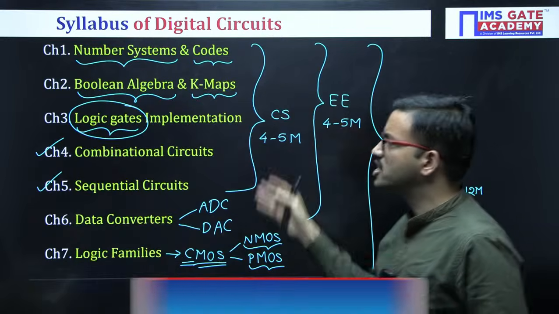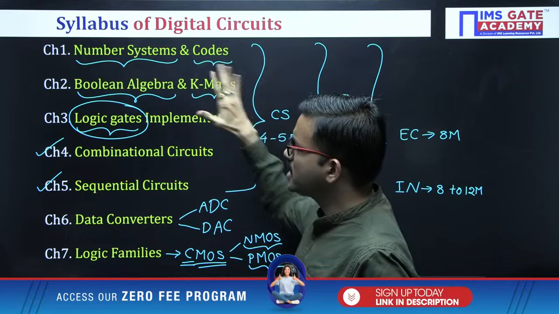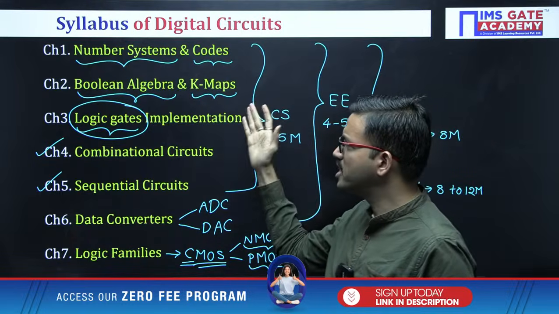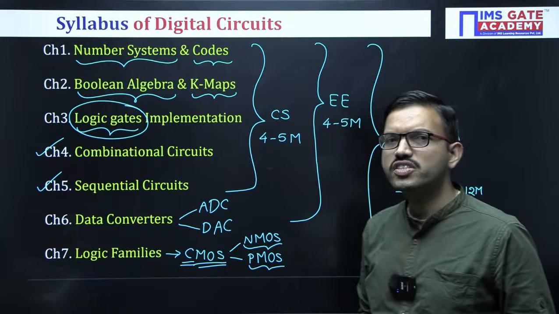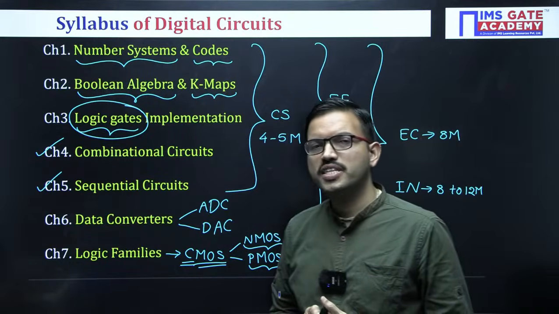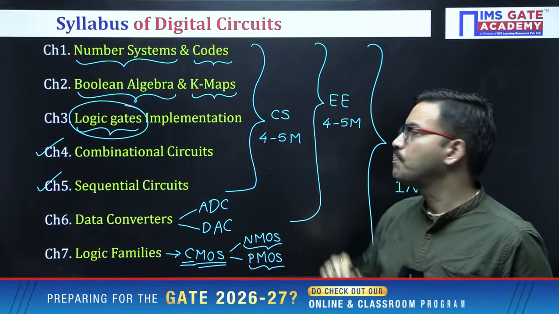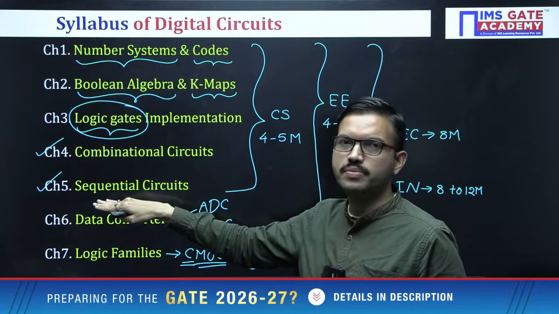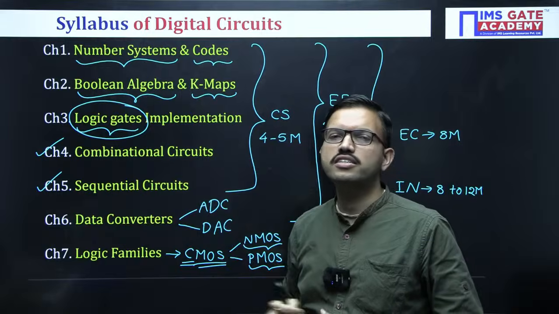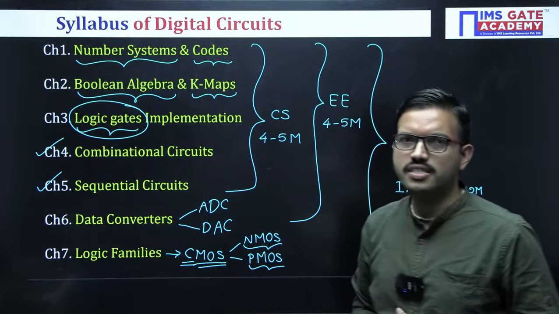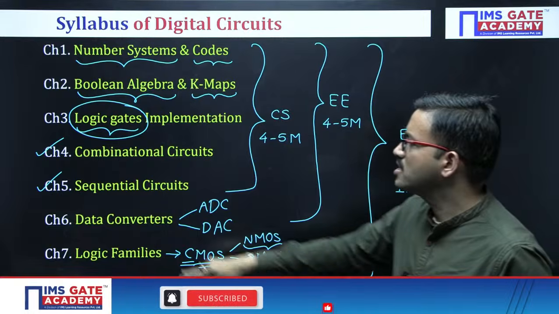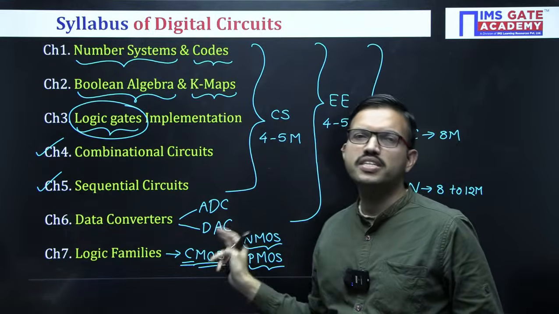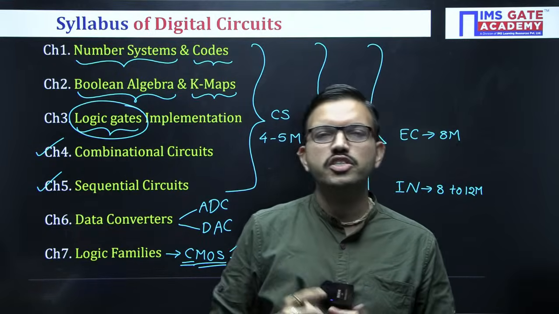Coming to the chapters, regarding this subject, in total we have 7 chapters: number systems and codes, Boolean algebra and K-maps, logic gates, combinational circuits, sequential circuits, data converters, and logic families. Among these 7 chapters, for the CS branch the syllabus is up to the 5th chapter. The first 5 chapters only are part of the GATE syllabus for this subject. For the electrical branch, the syllabus is up to the 6th chapter, whereas for EC or instrumentation, all 7 chapters are part of the syllabus for digital circuits.